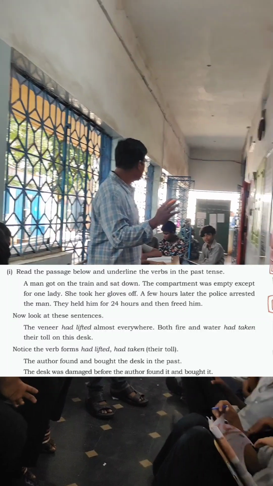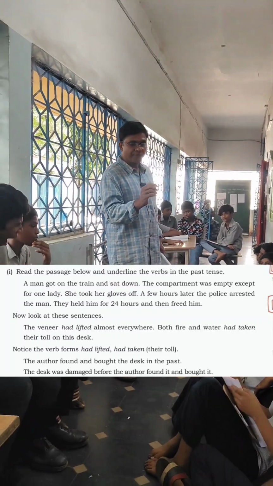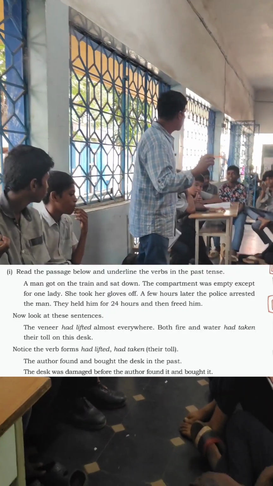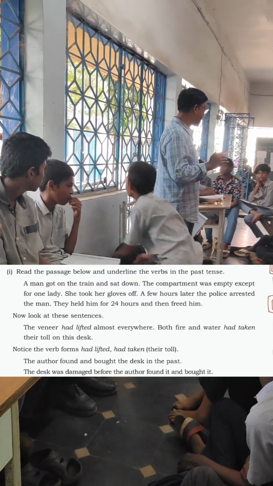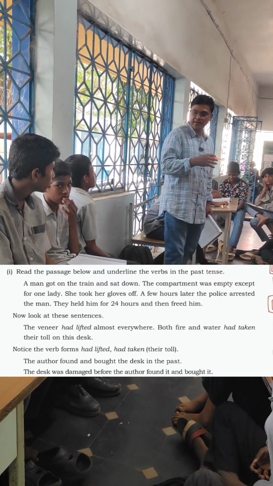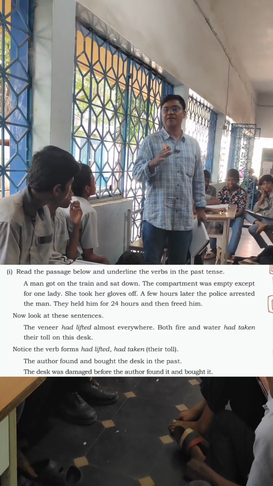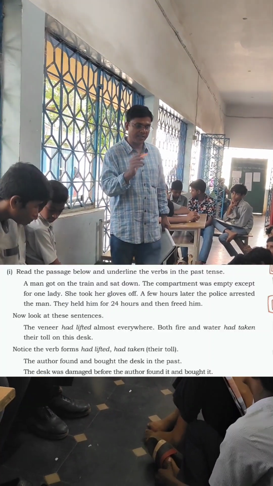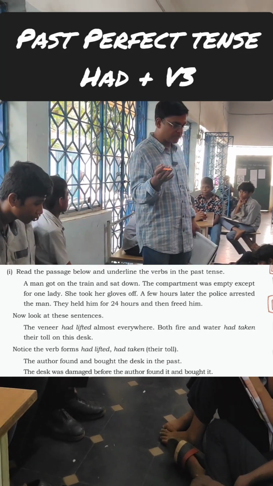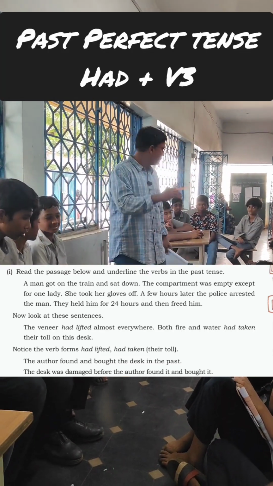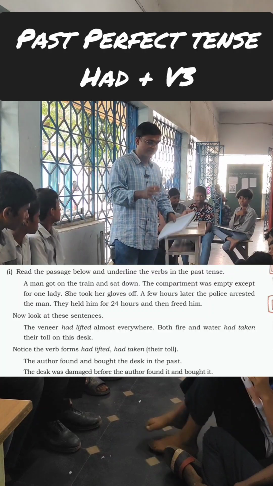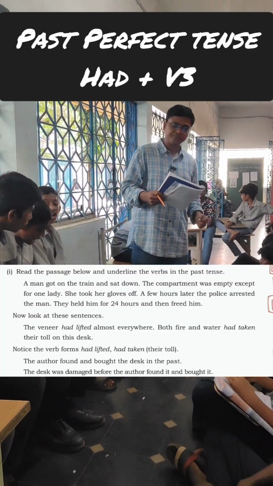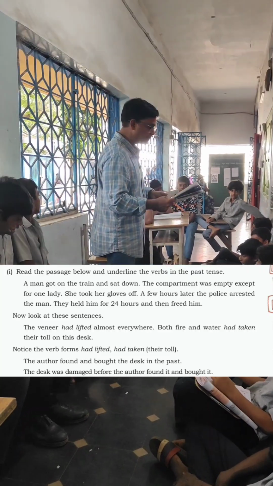If you identify the word had, then you should understand that the sentence is in past perfect. All perfect tenses are followed by V3. Had plus V3, have plus V3, has plus V3, will have plus V3. V3 should be used for perfect tense. Repeat after me: had lifted, had taken.